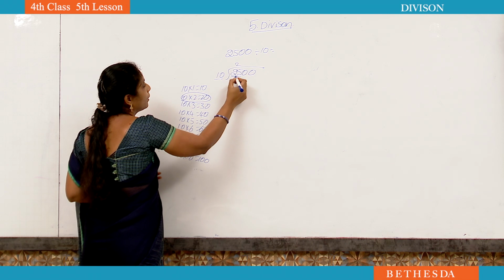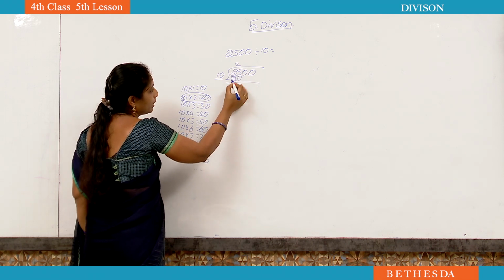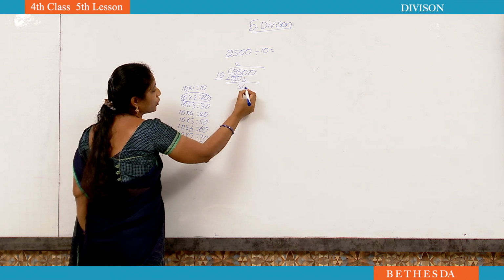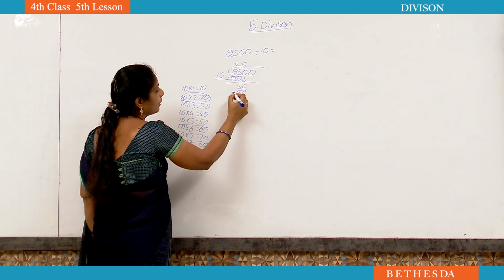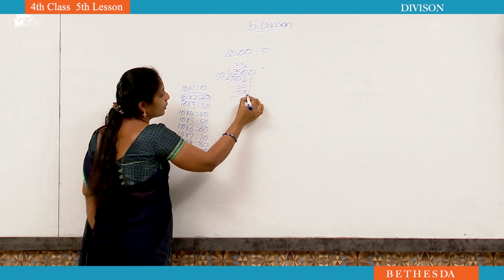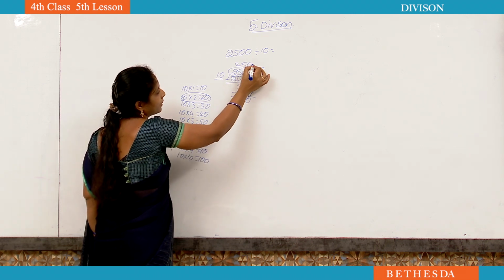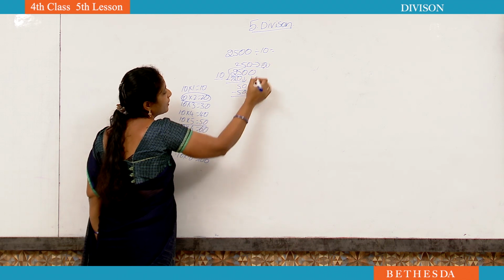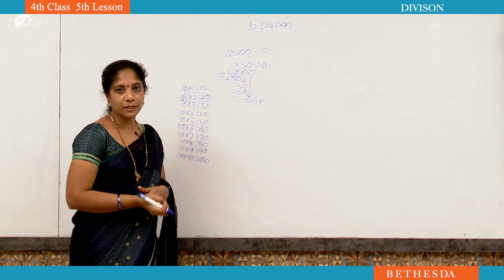10 twos are 20. Now 5 minus 0, 5. 2 minus 2, 0, no need to write. Now take down 0. 50, how many times? 5 times. 5 times 50. Okay, 50 minus 50, 0. And here we have one more 0 to bring down. Here 0 means less than 10, no? That's why I am writing that 0 in the quotient. Now 250 is the quotient, 0 is the remainder. We have to do division like this.